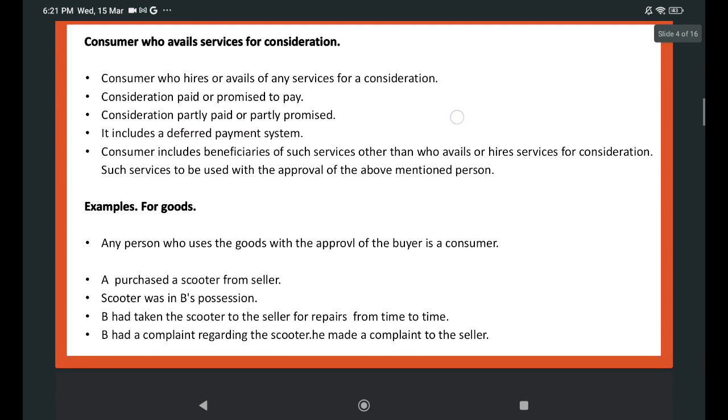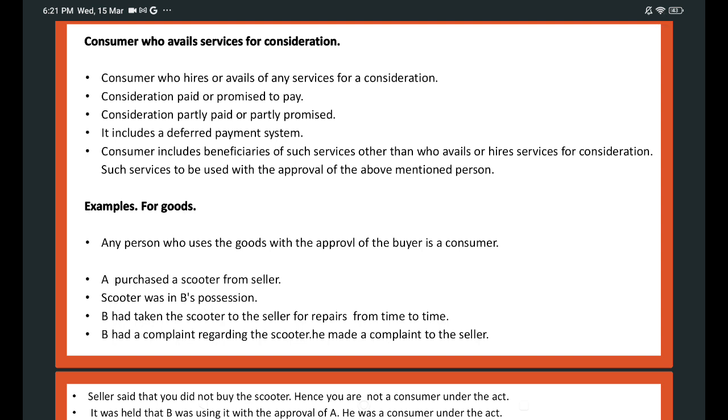Now, consumer of services. This also requires services for consideration. If there is a free service, no consideration, then he is not a consumer. A consumer is one who has partly paid consideration for the services, or partly promised to pay the consideration, or agrees to pay the consideration under a system of deferred payment for services.